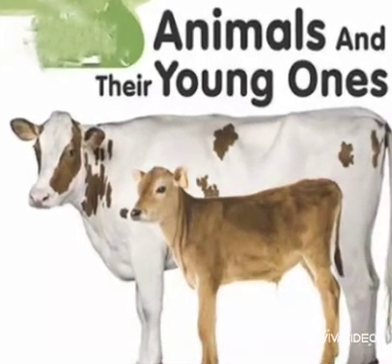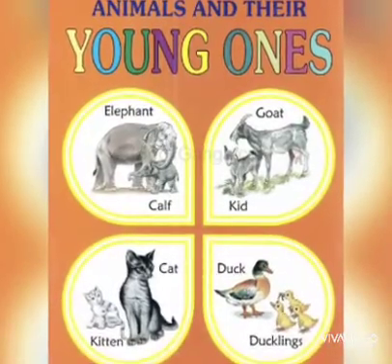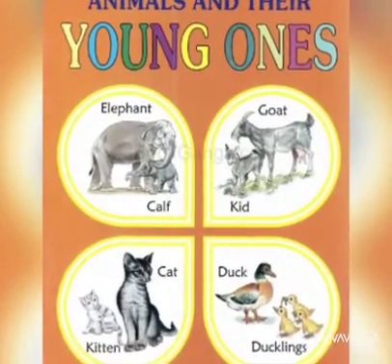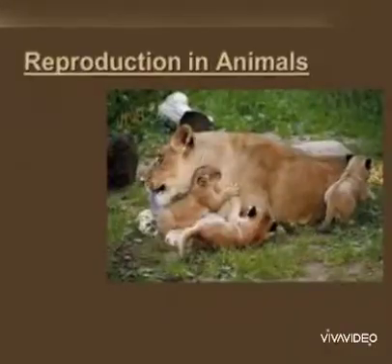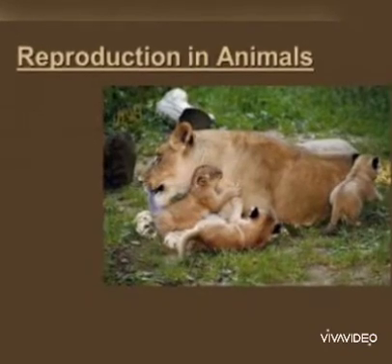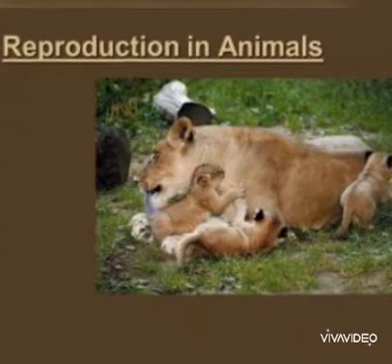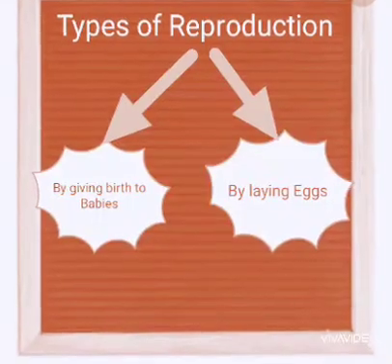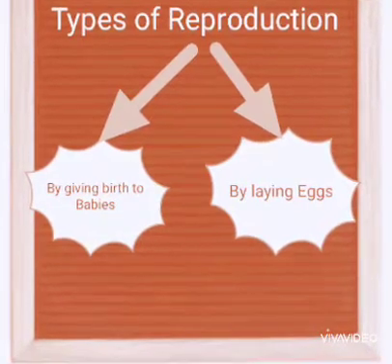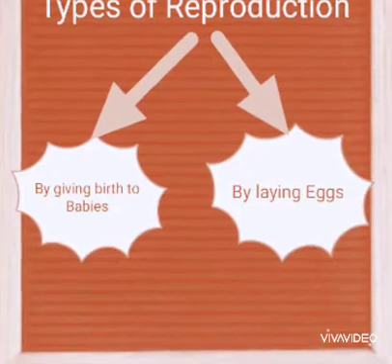So children, you know that all animals on this earth give birth to their own kind. They give birth to babies or they lay eggs. And this is what reproduction is, right? Reproduction is a process by which living organisms give birth to new young ones. Basically, reproduction has two modes, either by giving birth to babies or by laying eggs.